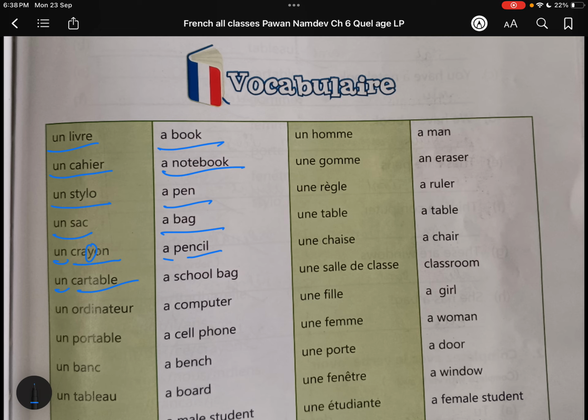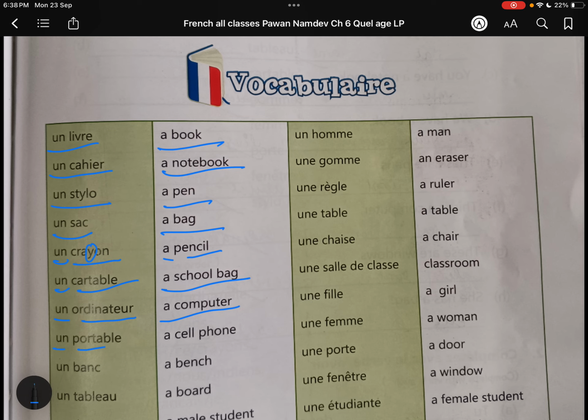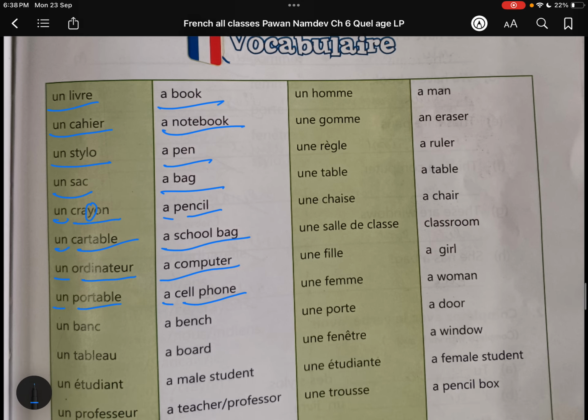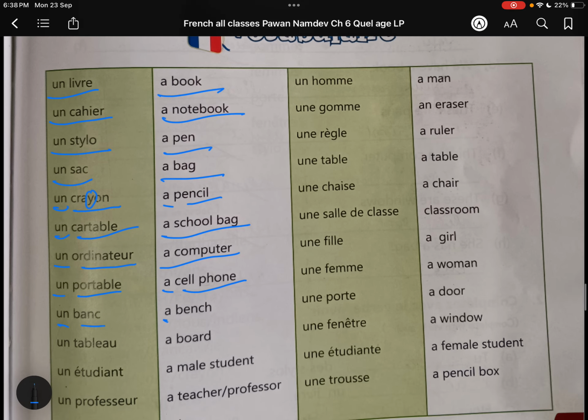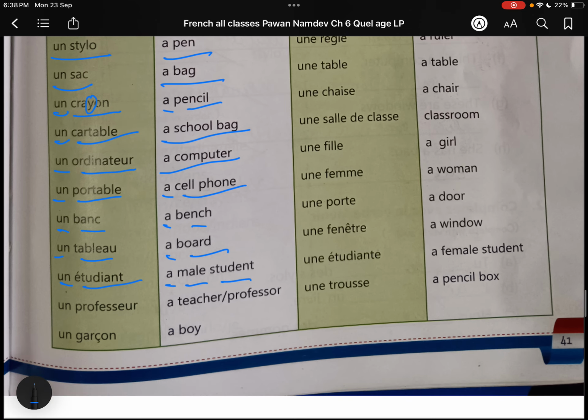Un cartable, a school bag. Un ordinateur, liaison, na, N plus O. Un ordinateur, a computer. Un portable, a cell phone or phone. Un banc, a bench. Un tableau, a board over which you can write. Un étudiant, a male student. Okay, a male student. Un professeur, a teacher or professor.